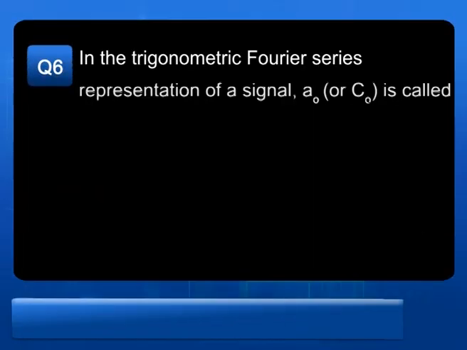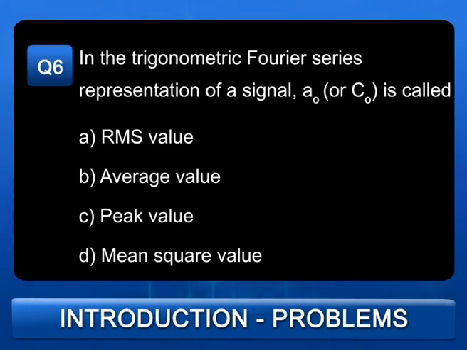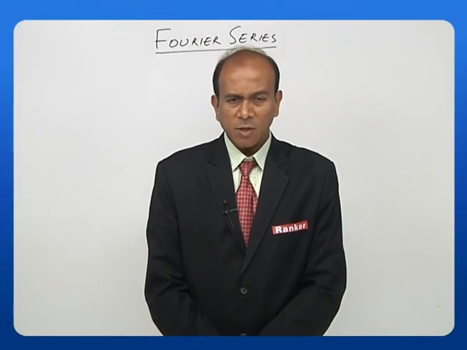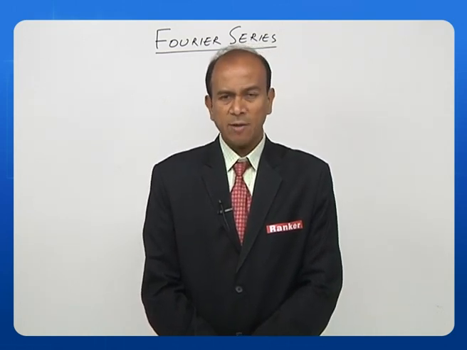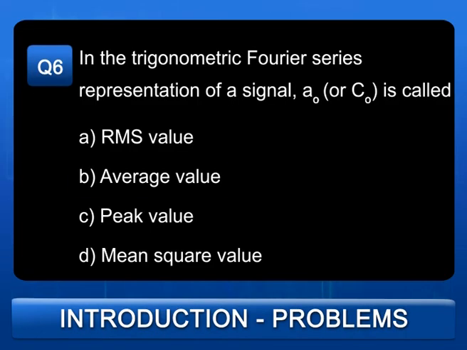Sixth question. In the trigonometric Fourier series representation of a signal, A0 or C0 is called what? Because we have seen two types of trigonometric Fourier series representation, one where we have used A0 and the other where we have used C0. Now what is this called? The choices are as follows: A, RMS value; B, average value; C, peak value; and D, mean square value. In the whole session we have been talking a lot about A0, C0. We call it the average value, that is B. So the answer is B.